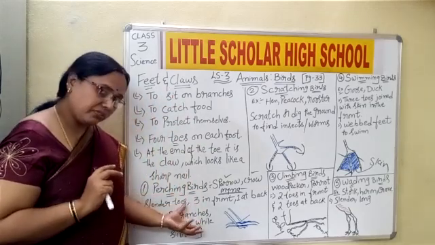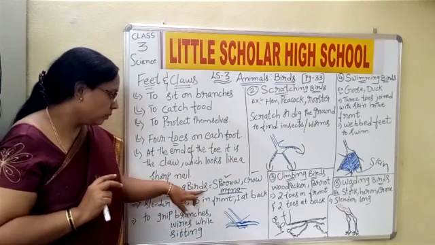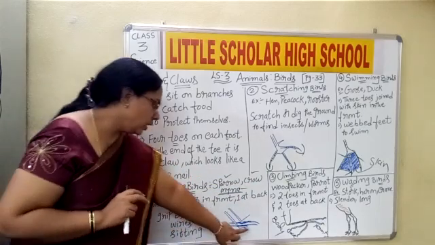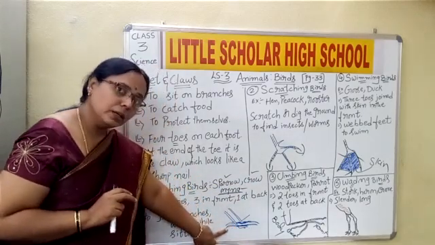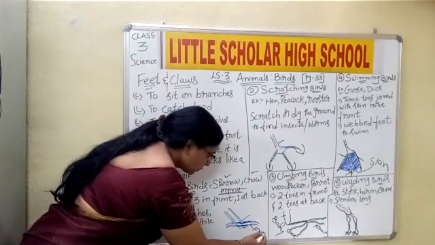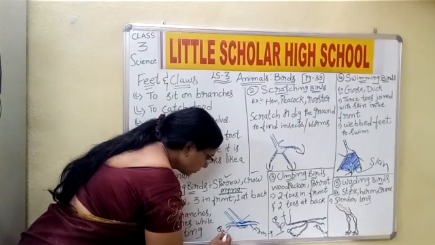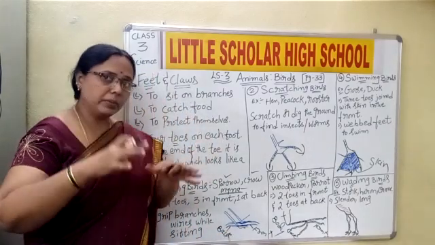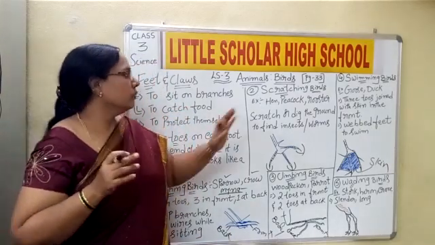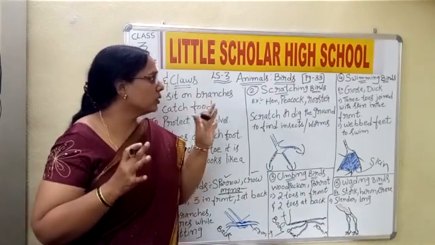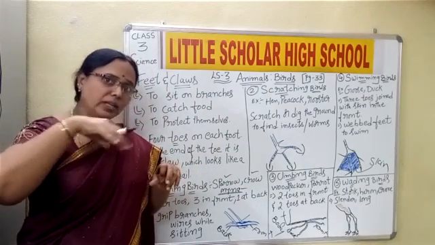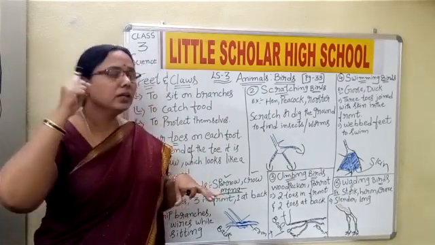Now when we talk about the different types of them, there are the perching birds, wherein we are talking about the sparrow, crow and myna, where they have three toes in the front and one at the back. Three in front, these are the front ones, and this is the back one. This makes them hold the branches or wires and sit or rest on them, or protect themselves. Now when we talk about the scratching birds, these are the birds which move the soil or dig the soil so that they can get the food from the soil.